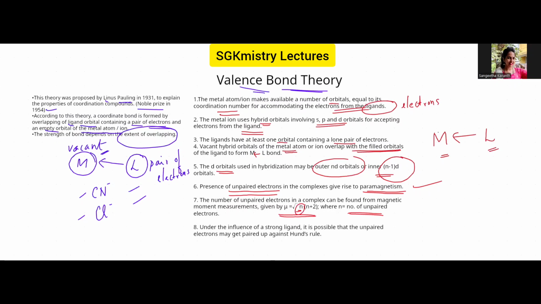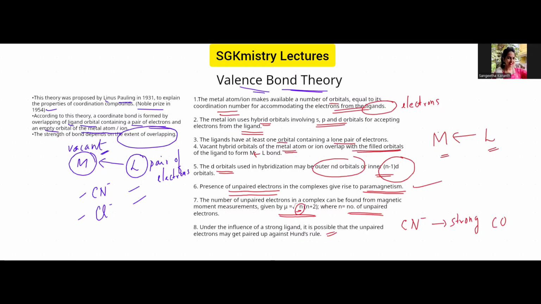Now, if there is any strong ligand, for example, the cyano ligand, CN minus, so this is a strong ligand. Carbonyl ligand, CO, is also a strong ligand. If there is any strong ligand present in the complex, then there is a possibility that the unpaired electrons will be forced to pair up with each other. So there will be forcible pairing up of electrons, against Hund's rule.